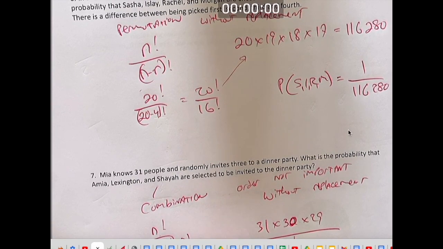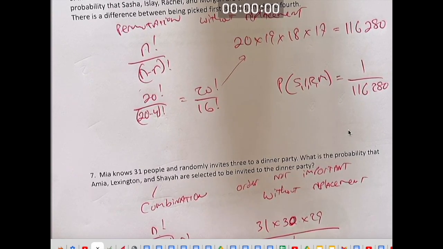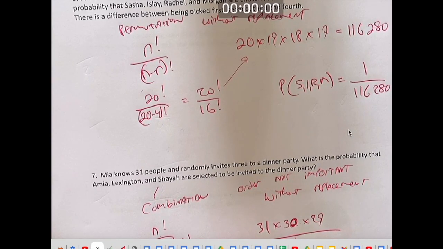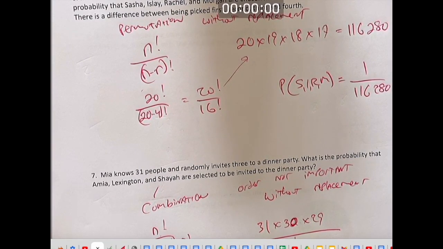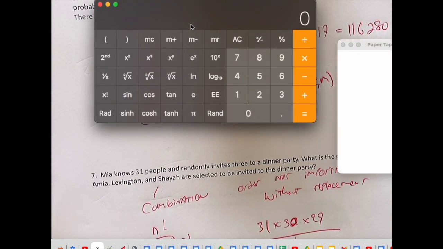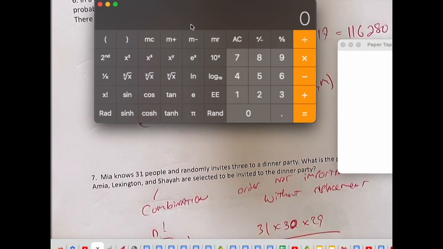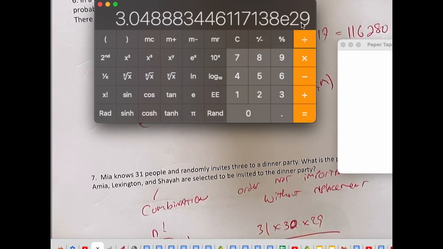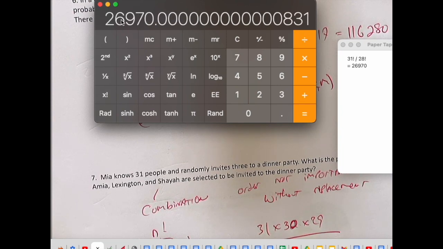Or we can use this formula, which is 31 factorial divided by 31 take away 3, which is 28 factorial, divided by 3 factorial. Let's just run that through the calculator. Also, a lot of people are not dividing this right. There are people that get all the way up to here, and it's perfect so far, but you're losing marks because you're doing something crazy. 31 factorial, don't look at it, it's a huge number, divided by 28 factorial, then you get a more reasonable number, okay? So 26,970. Here's the question. Am I multiplying by 3 factorial or dividing by 3 factorial? I'm dividing by 3 factorial.